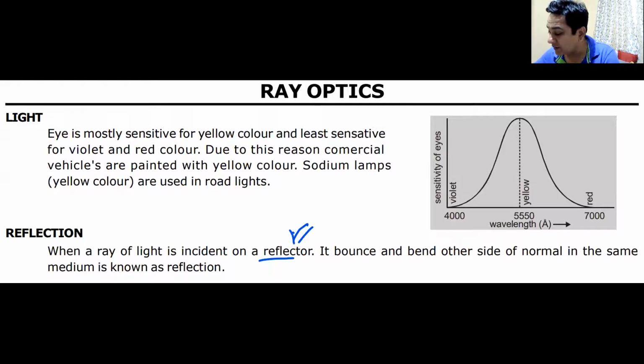A reflector is a perfectly reflecting body. Reflective power is 1, transmitting and absorptive power is 0. It will bounce back. This phenomenon is known as reflection. Do we understand that?